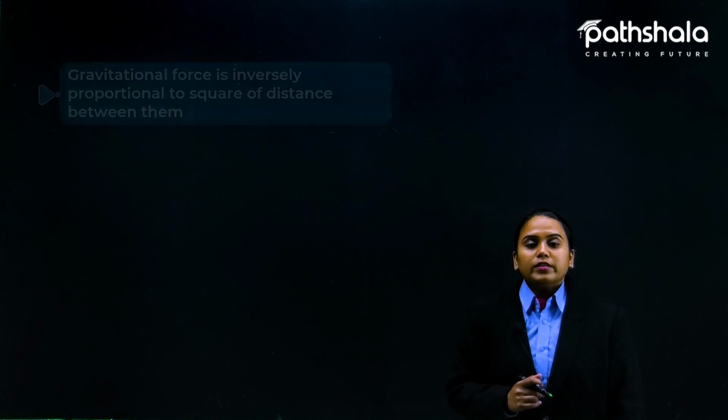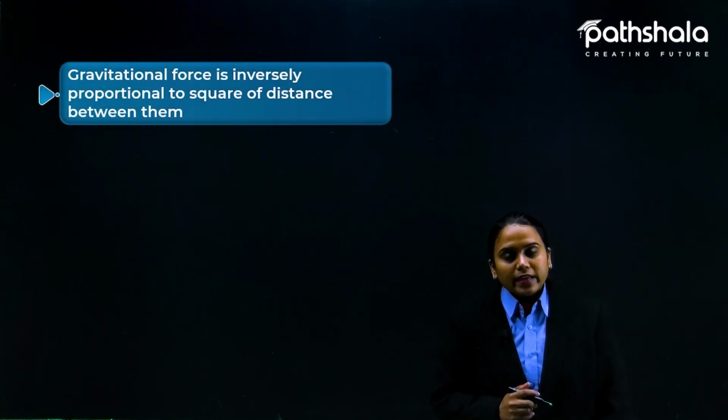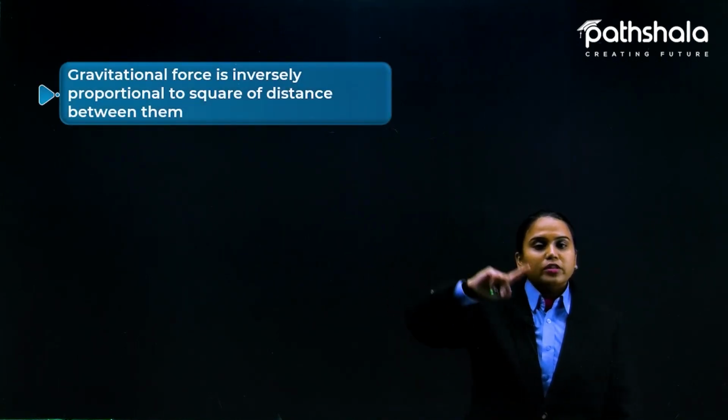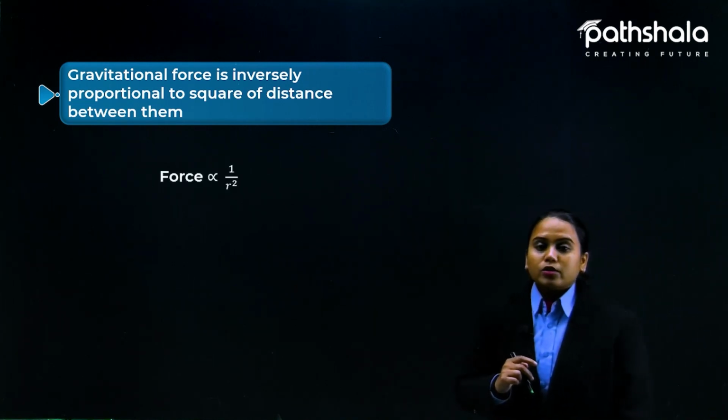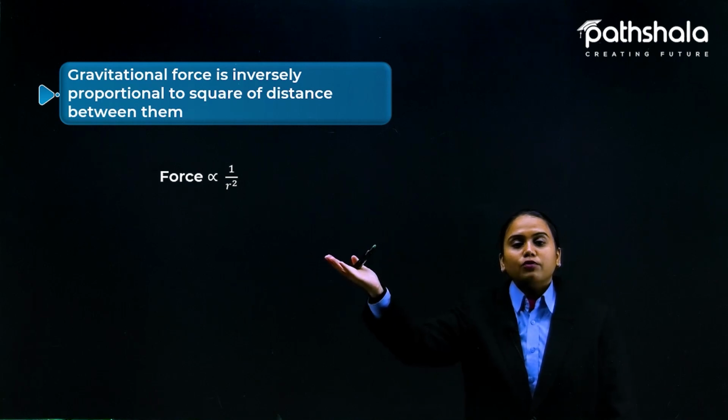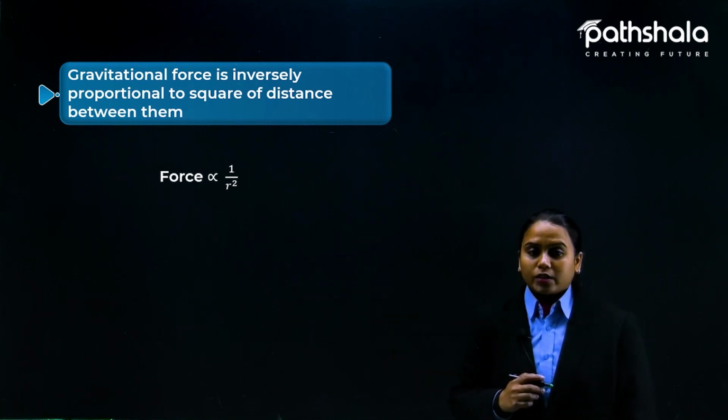Now coming towards the distance, the gravitational force is inversely proportional to the square of the distance between them. So this gives us the idea: force is inversely proportional to R square.